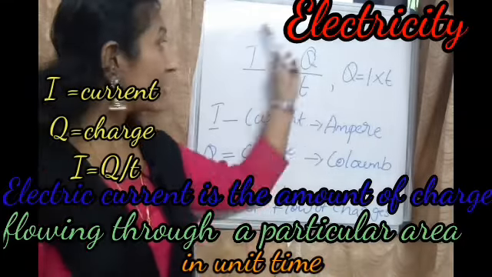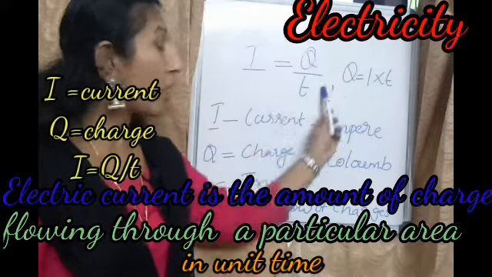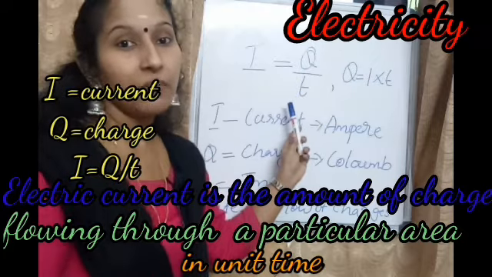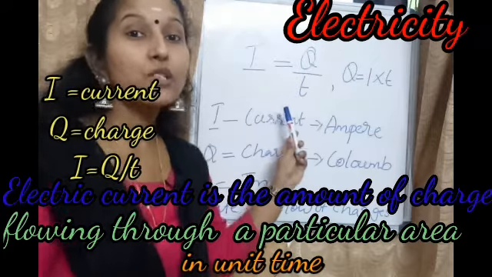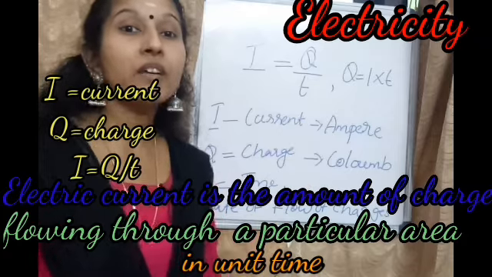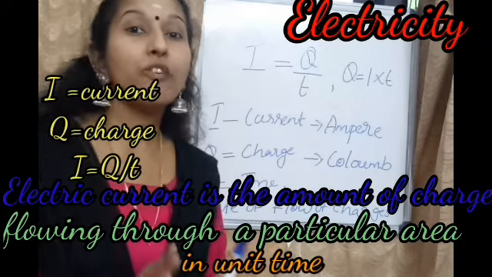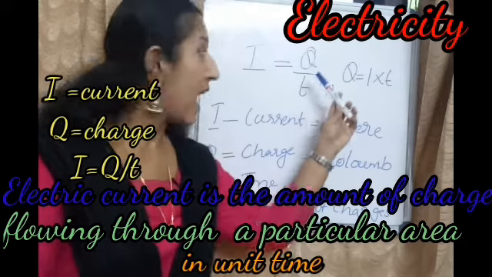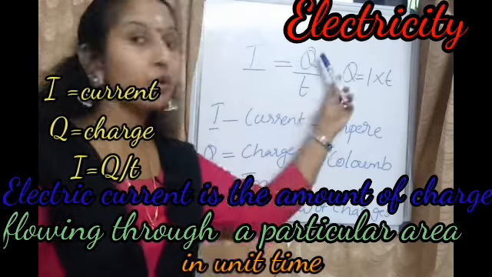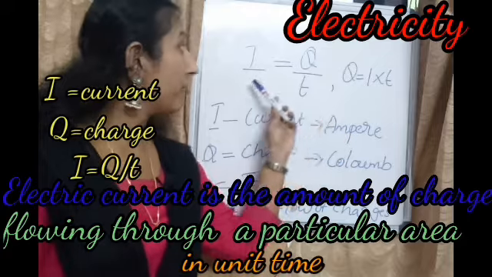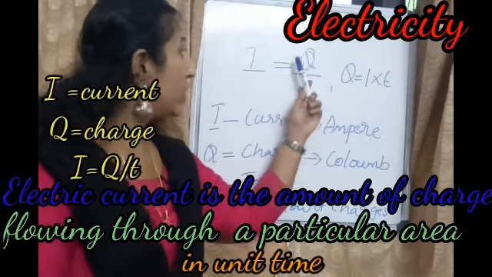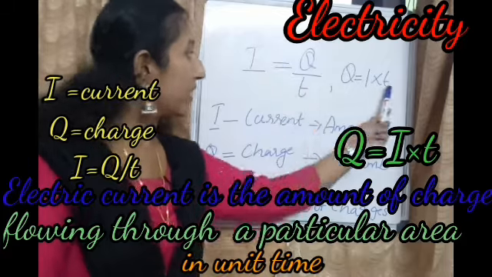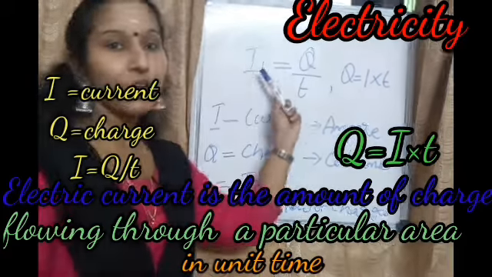So this is the symbolic representation of our definition. What is the definition? The amount of charge that flows through the circuit in unit time. So Q stands for amount of charge and T for time. So I equal to Q by T. How do we make the equation for Q from this equation? Cross multiply. I into T equal to Q, so Q equal to I into T.